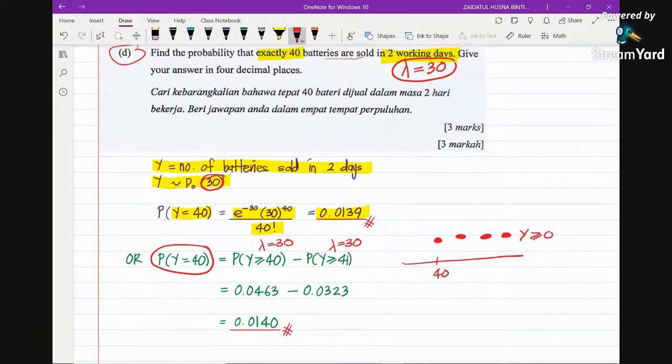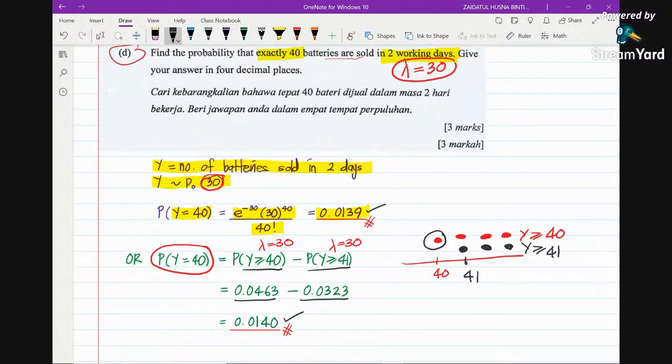You want only this single dot, so you have to subtract the rest of the dots, starting from 41. So the formula is Y greater equal 40 minus Y greater equal 41. The two values are obtained from the table, and you will get this value.